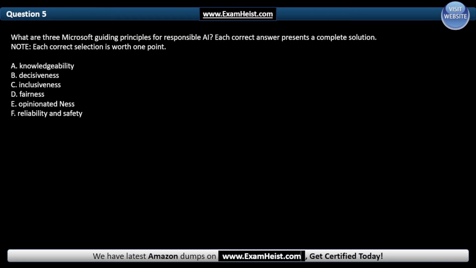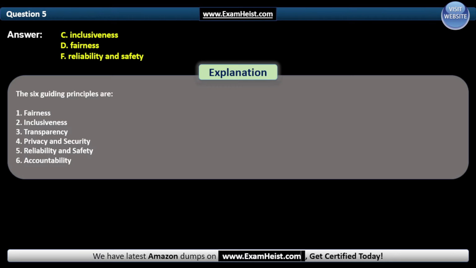And our correct answers are C, inclusiveness, D, fairness, and F, reliability and safety. These six guiding principles are fairness, inclusiveness, transparency, privacy and security, reliability and safety, and accountability.